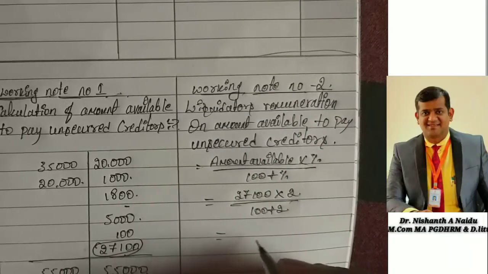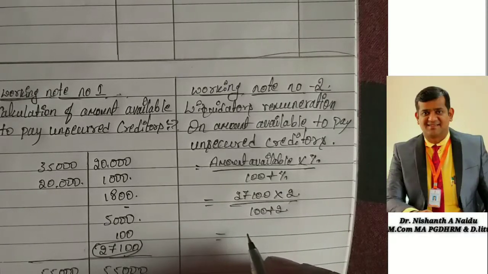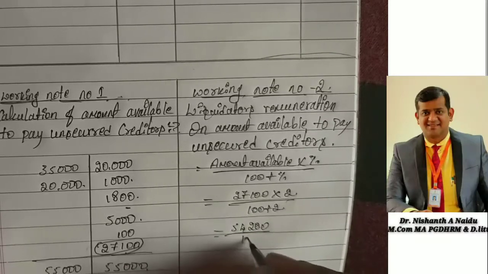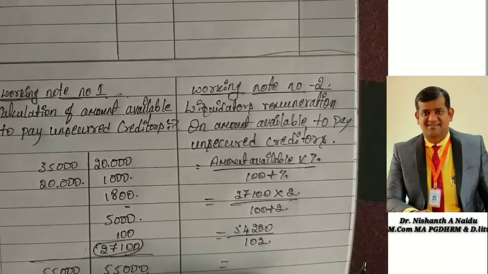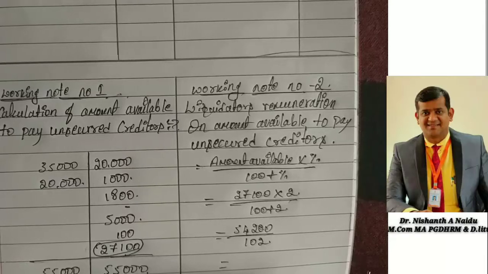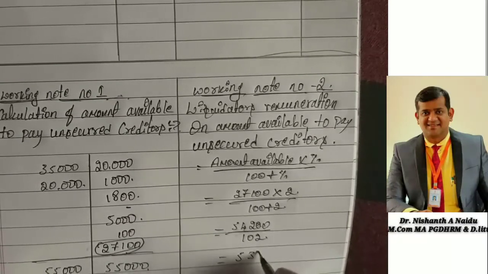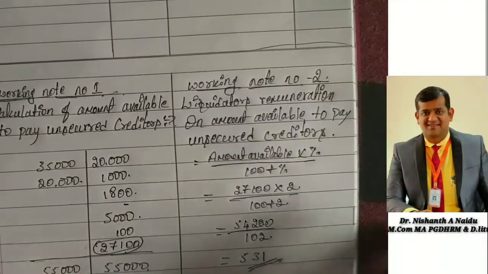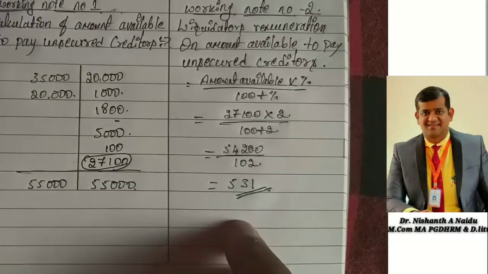So that comes to 27,100 into 2, 54,200, divided by 102. If you do that, you are going to get 531 rupees. So this is 2% liquidator's remuneration on amount available to unsecured creditors.